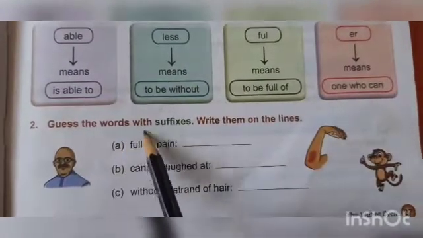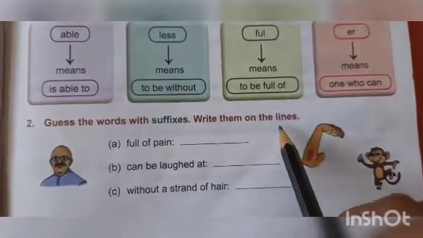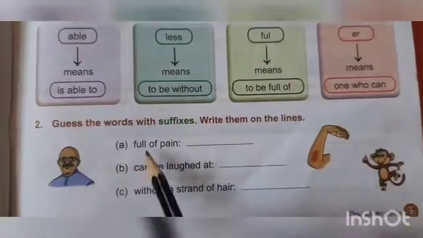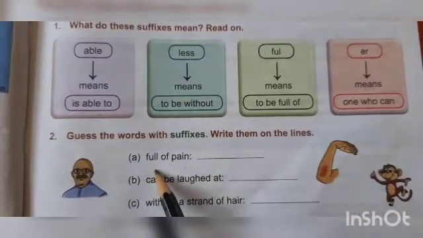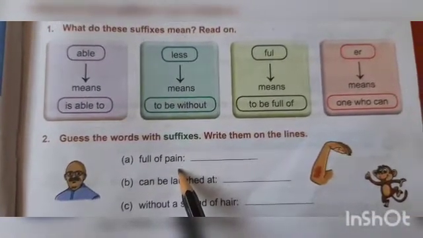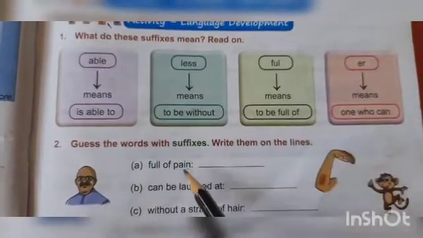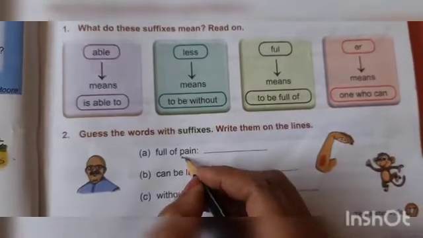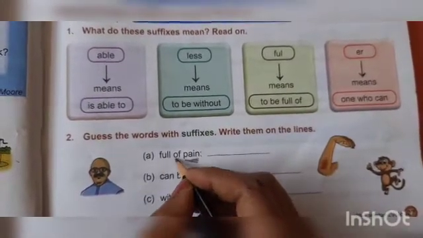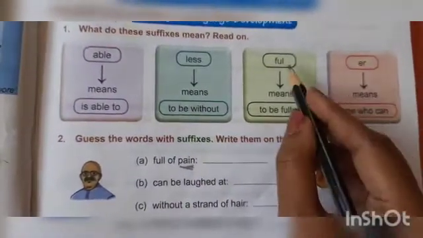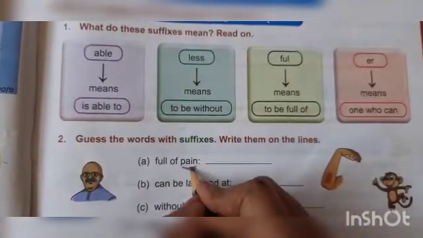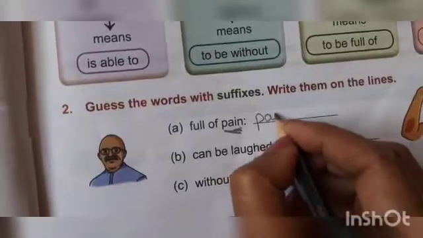Now guess the words with suffixes. Write them on the lines. Full of pain. Now see here, to be full of pain, to be full of. Now add full to pain. It will become painful.